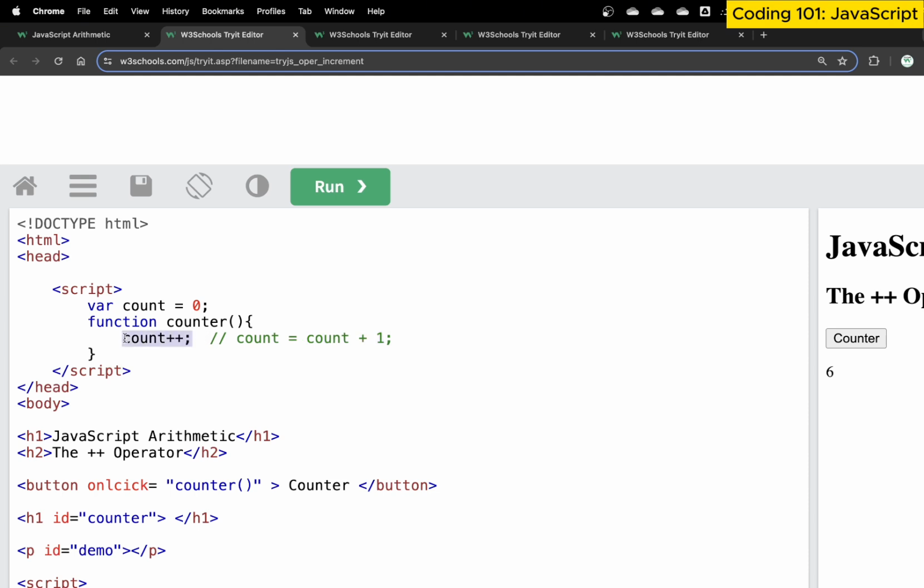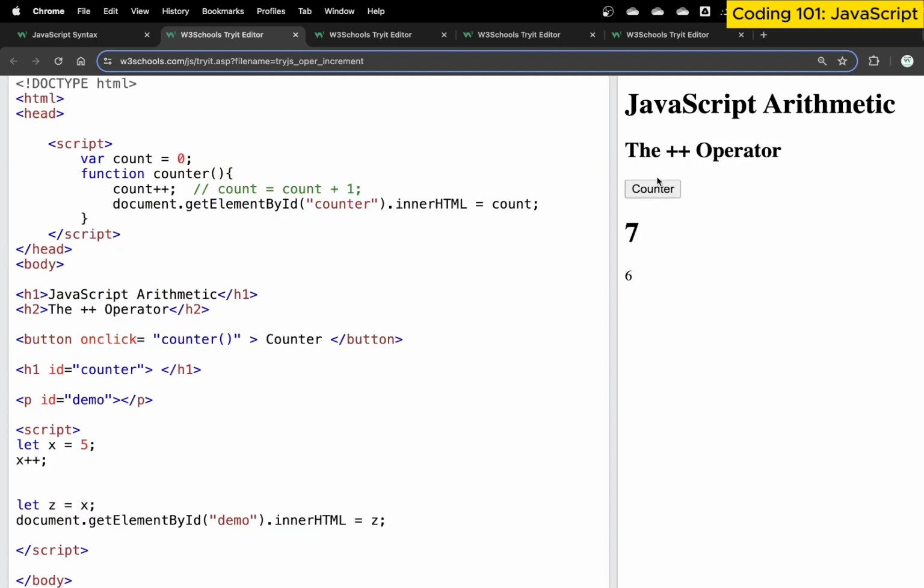So this is, in other words, a short form, a short way of writing this whole line. We can write this whole line or we can write this line, and technically it means the exact same thing. What we have done is declared a variable outside a function. A function is basically a block of code that gets executed every time we hit this function. So if I run this code, every time I press the counter button, I get this counter.